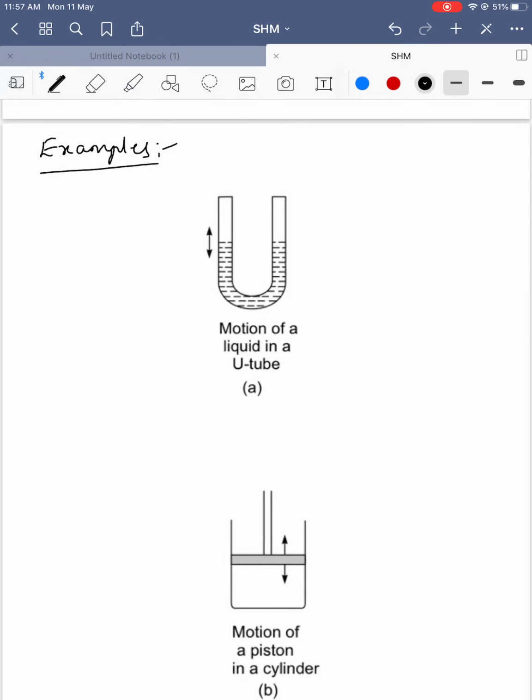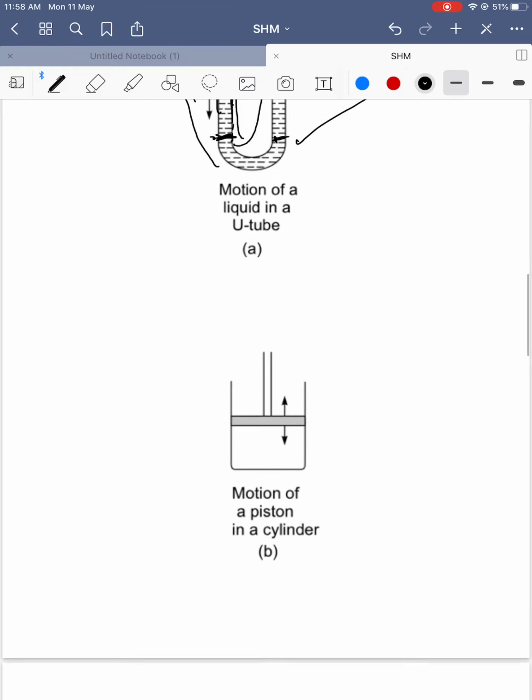We can do the mathematical analysis also, but as far as the theoretical part is concerned, we will just mention it. A motion of a liquid in a U-tube is one example. Say you compress the liquid from one side, it rises on the other side. It is compressed because of force, right? Now you remove the force. What happens? The liquid comes back to its original position, but after reaching it, it will not stay there. It goes past and comes back again, continuously repeating its motion. This is called a periodic motion.